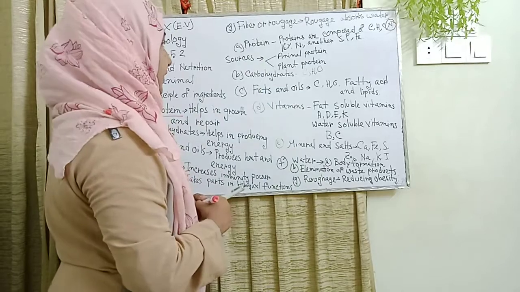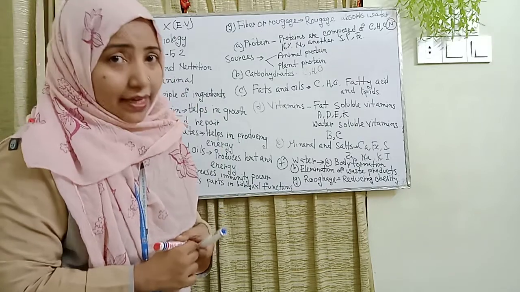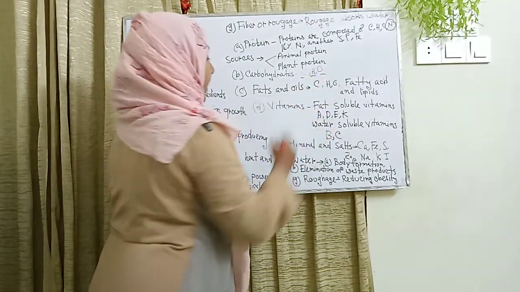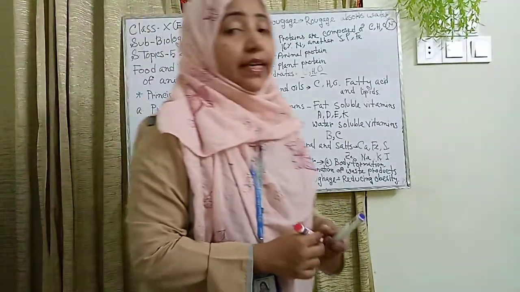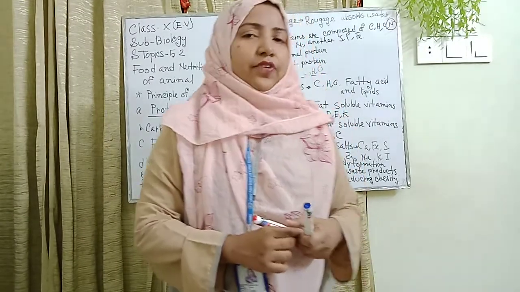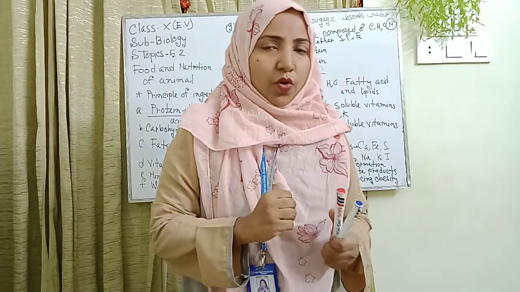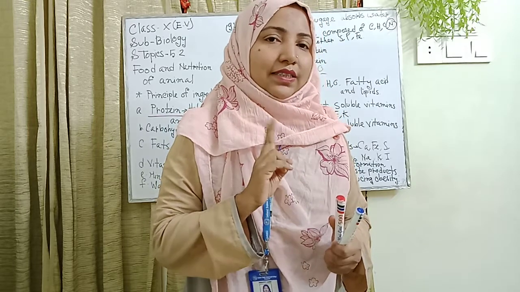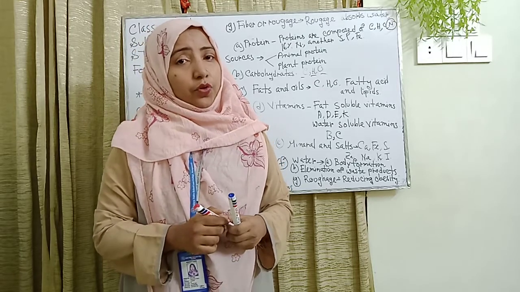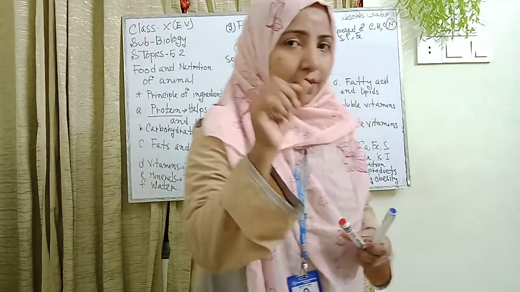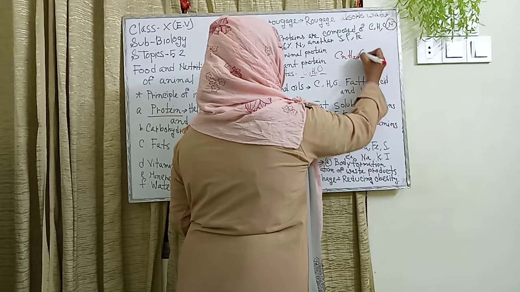Another topic is carbohydrates. The chemical components of carbohydrates are carbon, hydrogen and oxygen, and they produce energy. We can classify carbohydrates into 3 categories: monosaccharide, disaccharide and polysaccharide. Have you any idea about mono, di and poly? I also give you a formula. This formula is CnH2nOn.